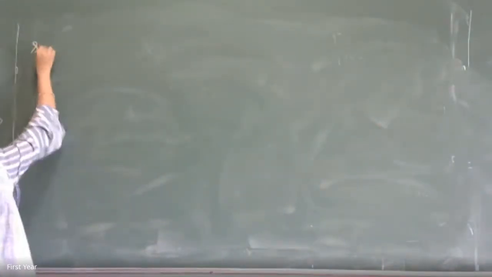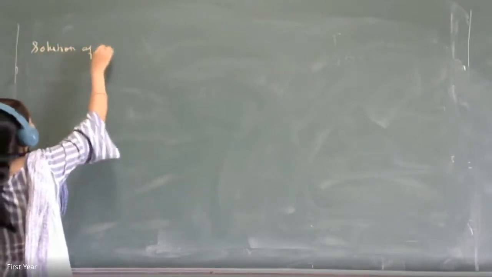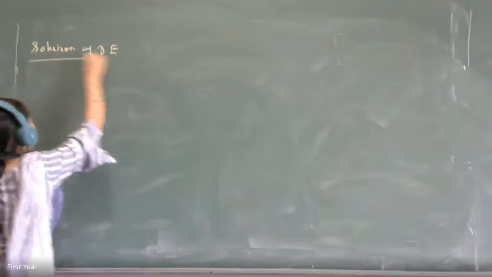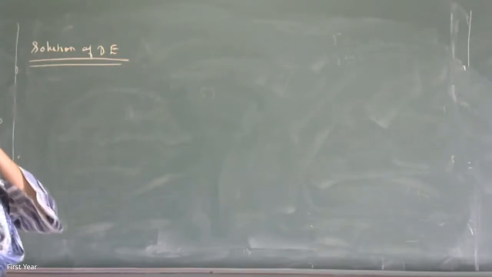Fine. So now let us go to the second part of differential equations, that is the solution of differential equations. To find the solution of a differential equation, first we have to identify the type of differential equation.